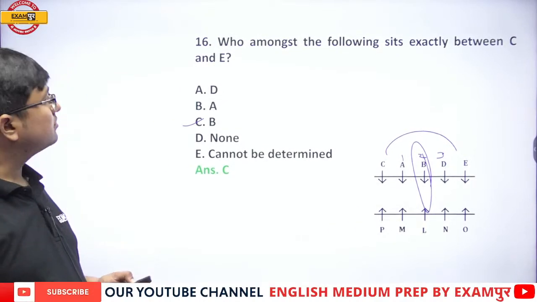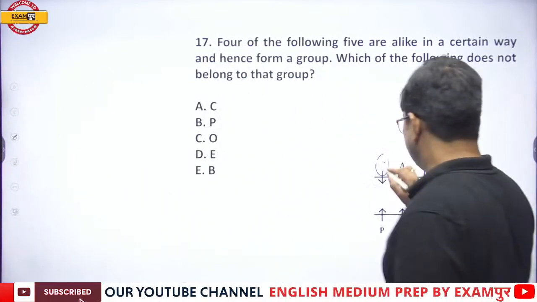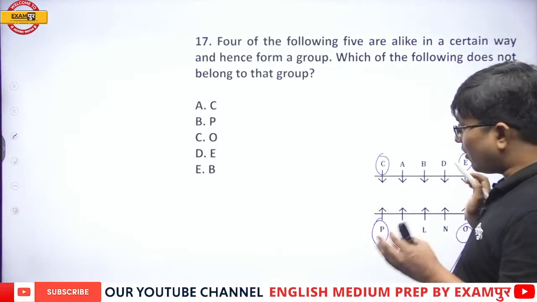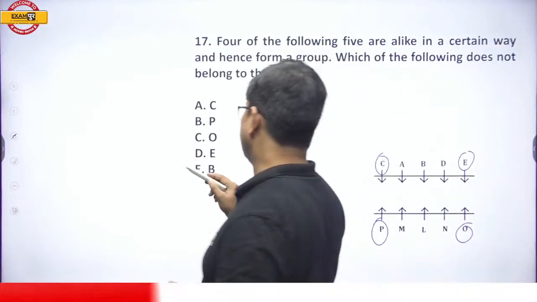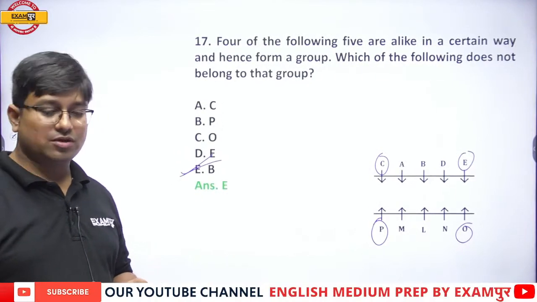Next. Odd one out. C, P, O, E, B. So C, P, O, E, they are at the extreme ends, the corners. But B is not. So therefore the right answer is option number E, that is B.